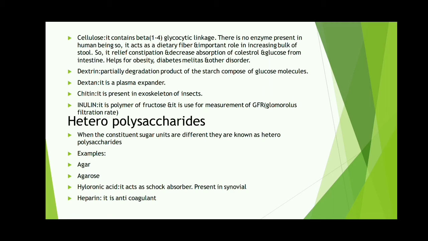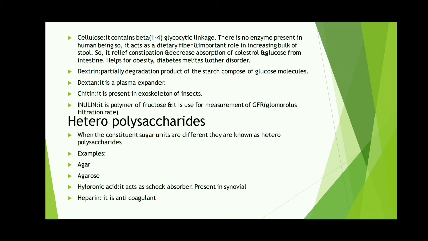Another one is dextrin. Dextrin is a partial degradation product of starch, composed of glucose molecules. Dextran is a plasma expander. Chitin is present in the exoskeleton of insects. And the final one is inulin, a polymer of fructose, which is used for measurement of GFR, meaning glomerular filtration rate.